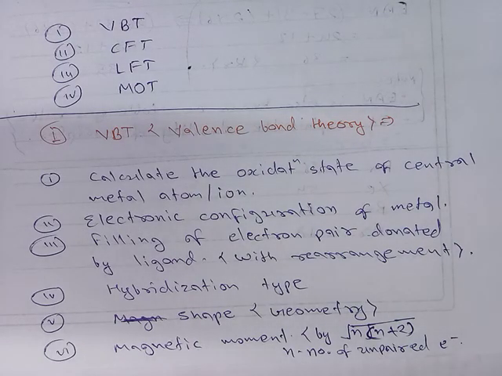According to valence bond theory, we can explain a complex by some points. The first point is to calculate the oxidation state of the central metal atom or ion. The second is the electronic configuration of the metal, meaning of the metal atom and then the metal ion, with the oxidation state, before and after oxidation.